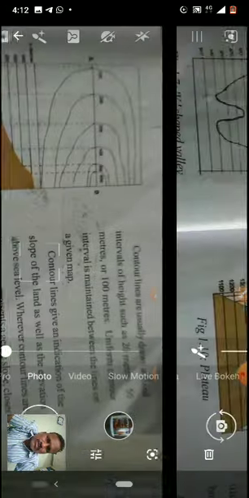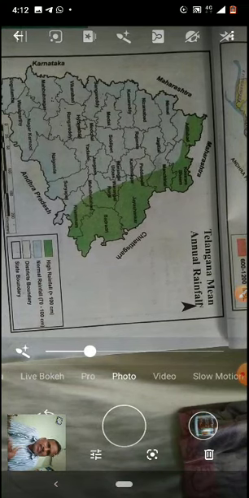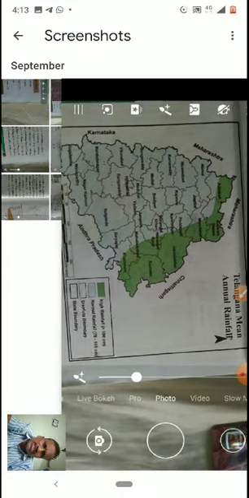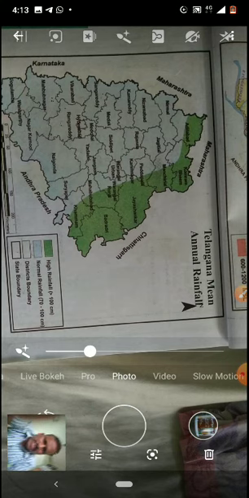Come, children. Next one more. Telangana mean annual rainfall. Mean annual rainfall means average rainfall. Here neighbor states are also given, children. See, west to Maharashtra, north to Maharashtra. Next, northeast to Chhattisgarh, and here on the west side Karnataka. Southeast to Andhra Pradesh is there. These are the neighboring states of Telangana, and here districts are given.